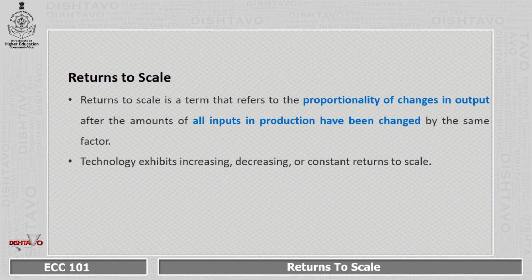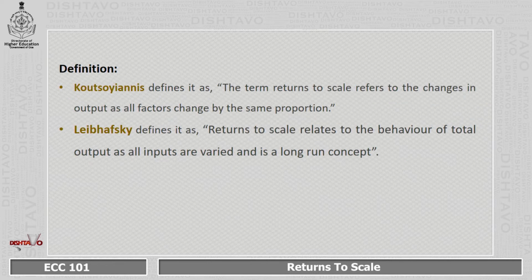So, when the production shows a change in behavior, when the outputs are changed because of the change in inputs, it is called returns to scale. Technology exhibits increasing, decreasing and constant returns to scale. According to Koutsoyiannis, the term returns to scale refers to the changes in output as all factors change in the same proportion.